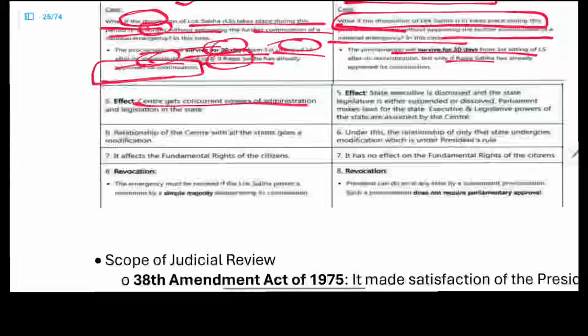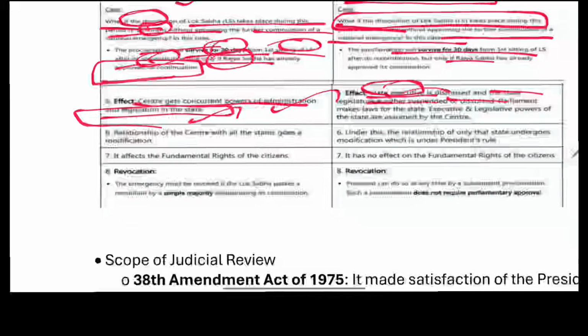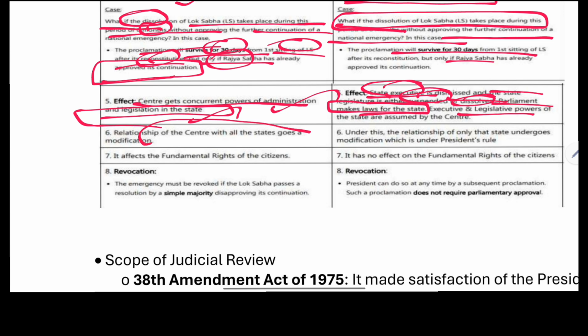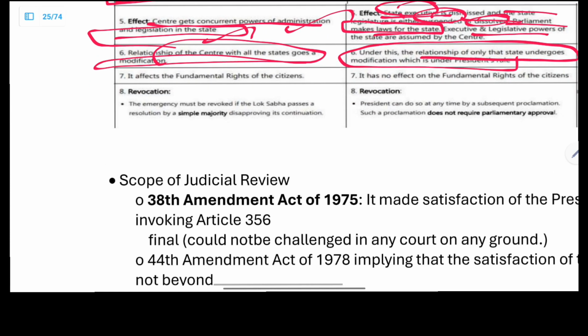The effect is that the center government gets concurrent powers of administration and legislation. Here also the state executive is dismissed and the state legislature is either suspended or dissolved, right? Who makes the laws for the state? The parliament is the one which makes the laws for the state, and the executive and the legislative powers of the state are assumed by the center. The relationship of the center with the states undergoes modification under the president's rule.